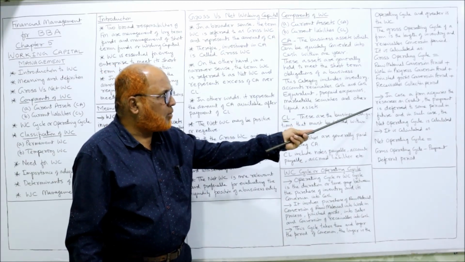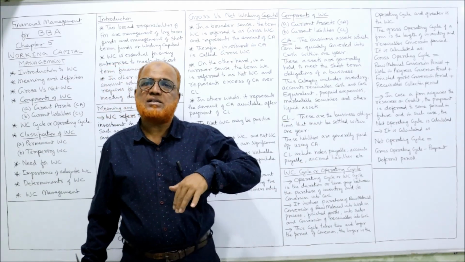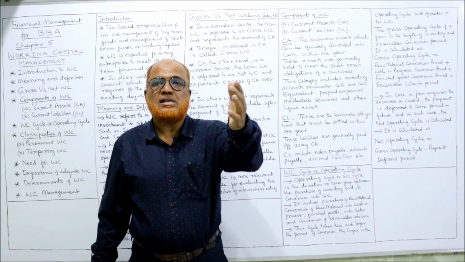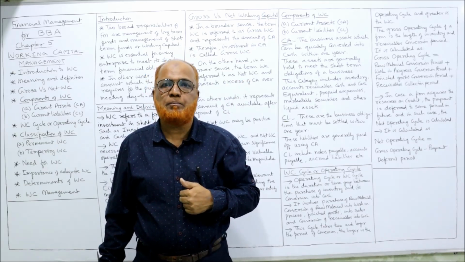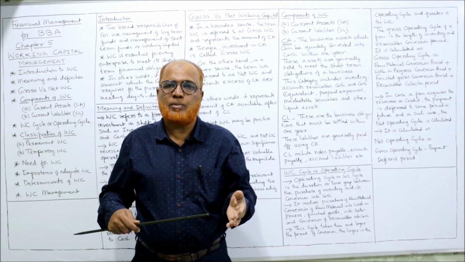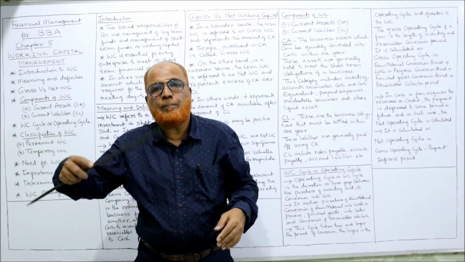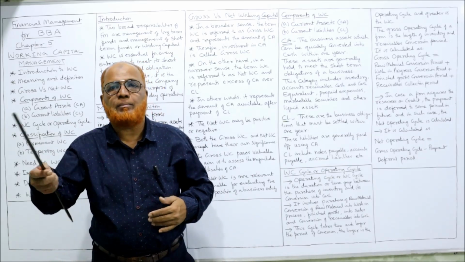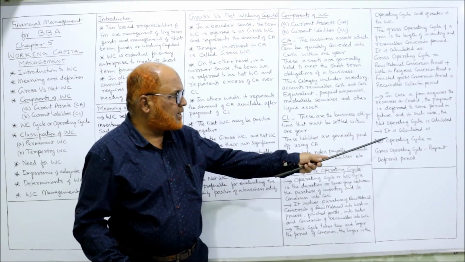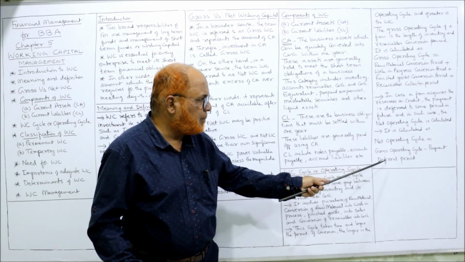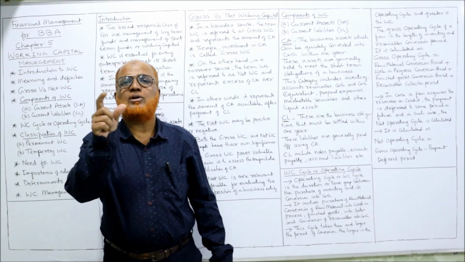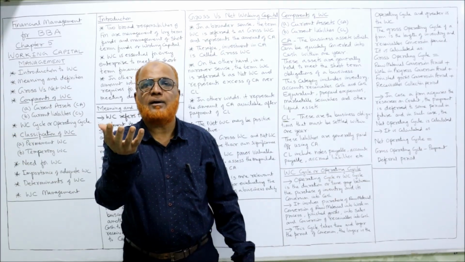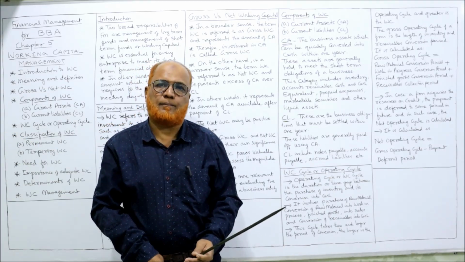Now, in case a firm acquires resources on credit, just like we are selling the goods on credit, we can purchase the goods also on credit. Suppliers are giving us a credit period. We have purchased 1 lakh rupees of goods, but we have not paid. We'll make the payment after 2 months or after 3 months. So we are getting the credit period from suppliers. So from the gross working capital cycle, if we deduct the payment deferral period, that is, how much period we are getting from the supplier to make the payment, we'll get the net operating cycle.